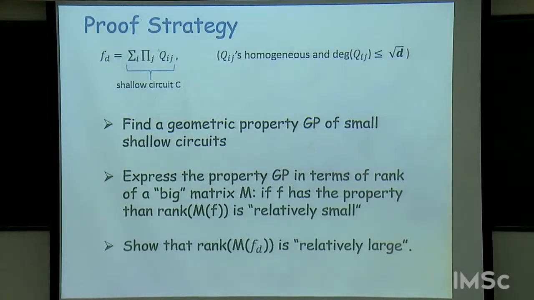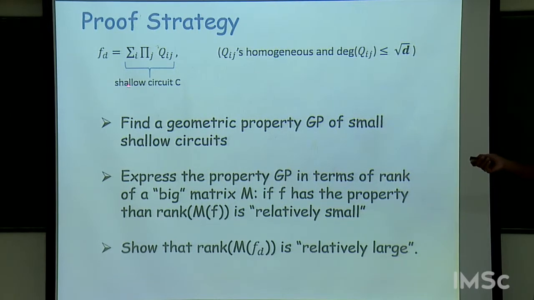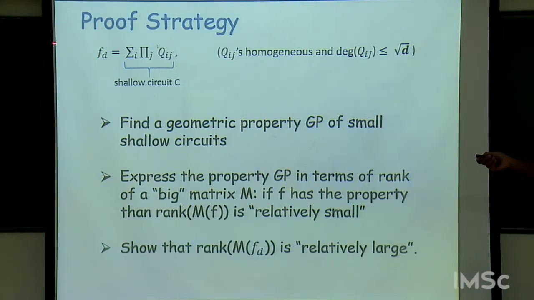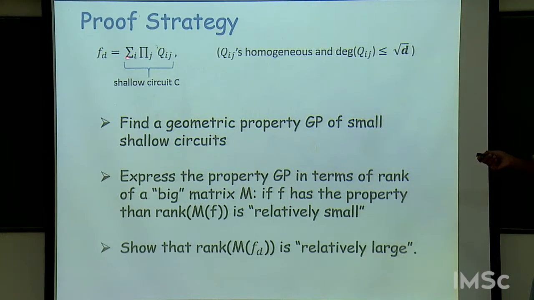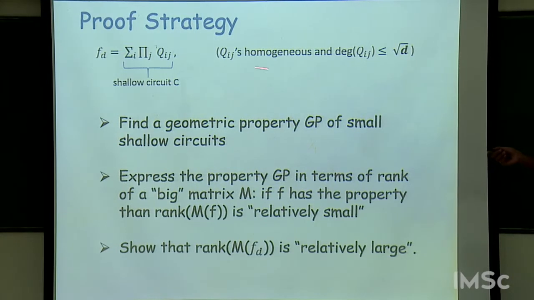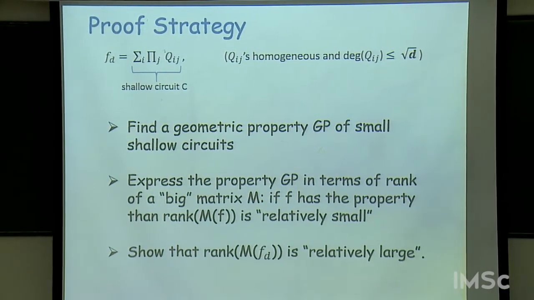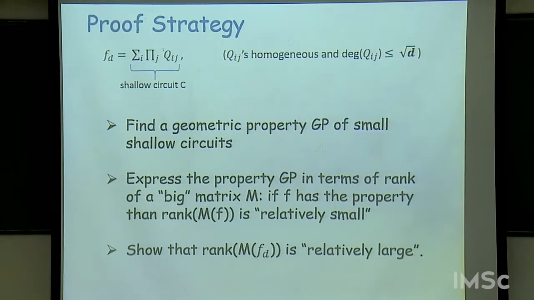So let's look at this lower bound. Let me recall, the lower bound was for a representation like this. You have a polynomial of degree d. You want to write it as a sum of products of homogeneous polynomials of small degree, say degree root d.